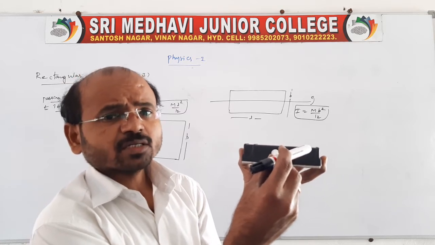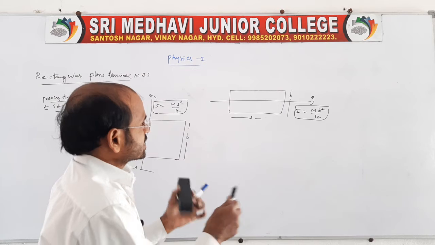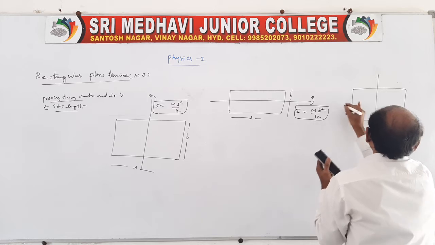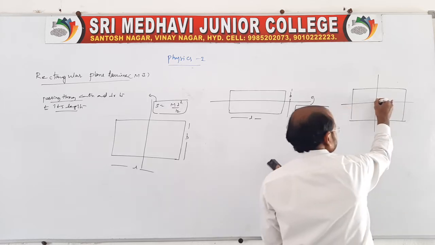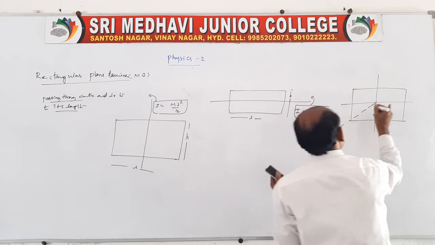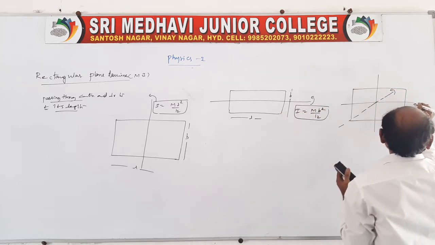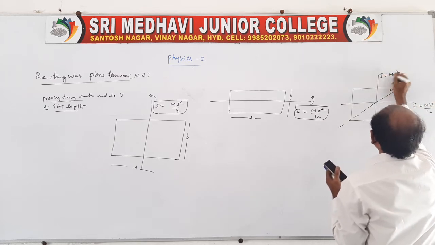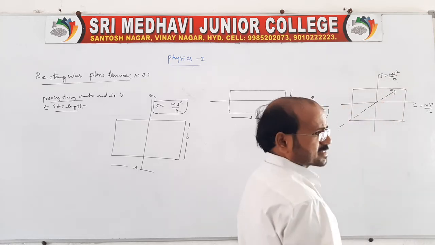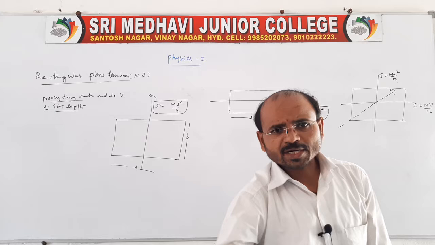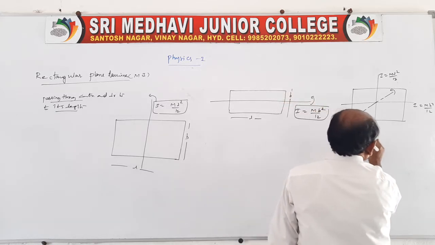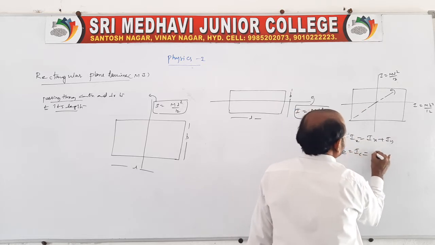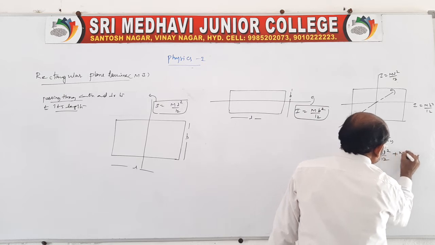It is represented as the z-axis, passing through the center and perpendicular to the plane. Length we know, breadth we know, and we don't know this axis. One is about MB square by 12, the other about ML square by 12. These are three mutually perpendicular axes, so according to the perpendicular axis theorem, Ix plus Iy is equal to Iz, which is ML square by 12 plus MB square by 12.